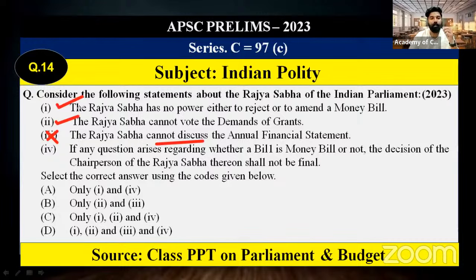Statement 1 is correct. Statement 2 is also correct. If any question arises whether a bill is a money bill or not, the Chairperson of Rajya Sabha does not have any power regarding the decision of the money bill. Finally, the Speaker can only decide. So that statement is also correct. So 1, 2, and 4 is option C, the correct answer.